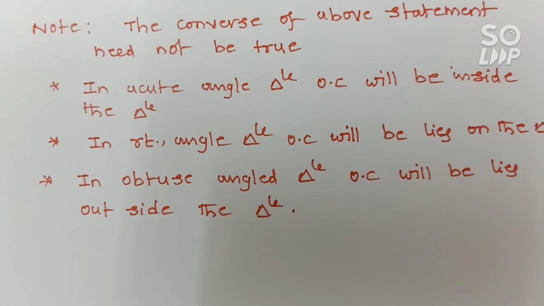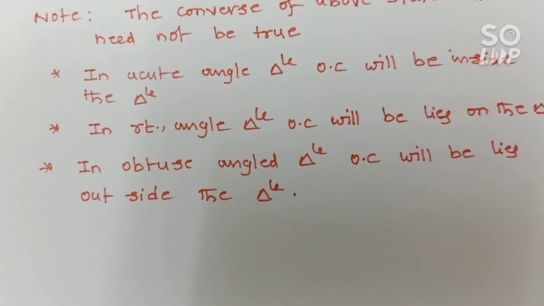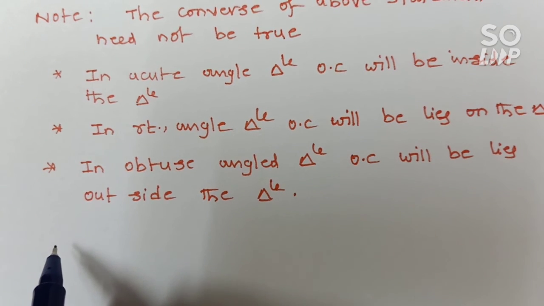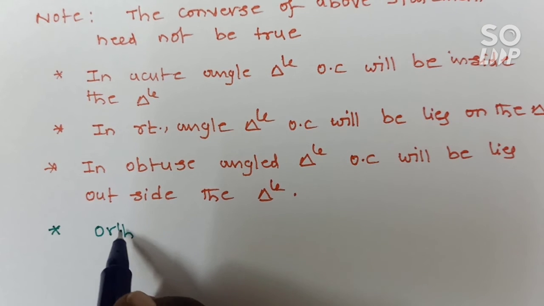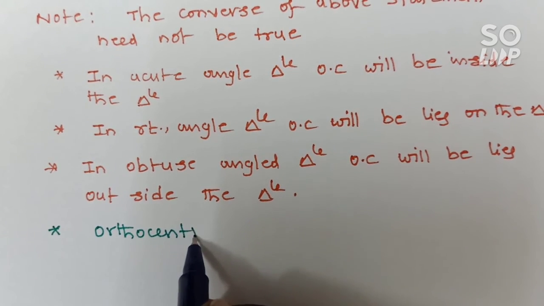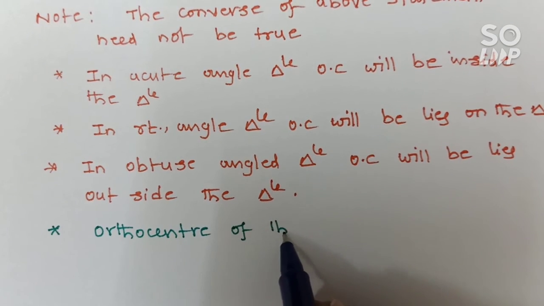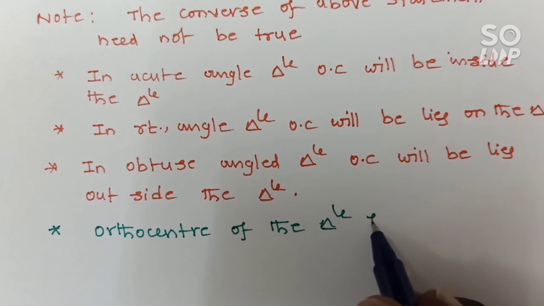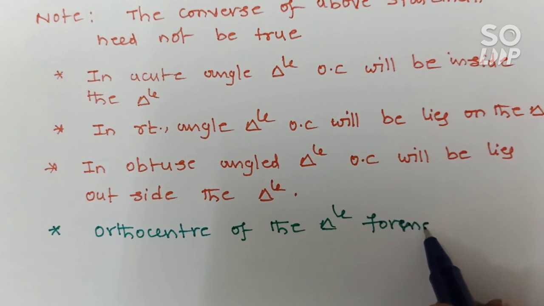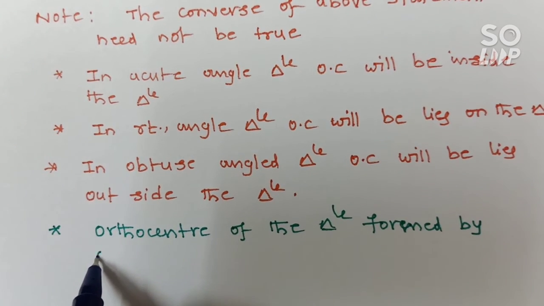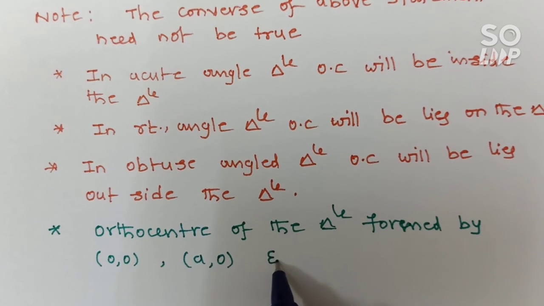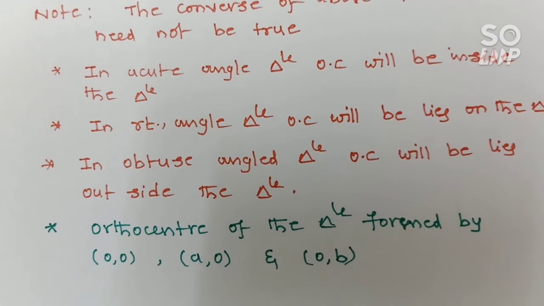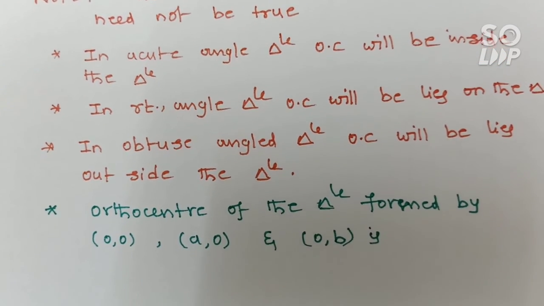And the next very important point, you remember this one statement: the orthocenter of the triangle formed by 0, 0, that means the origin, and A, 0 and 0, B. See very clearly, what is the orthocenter?